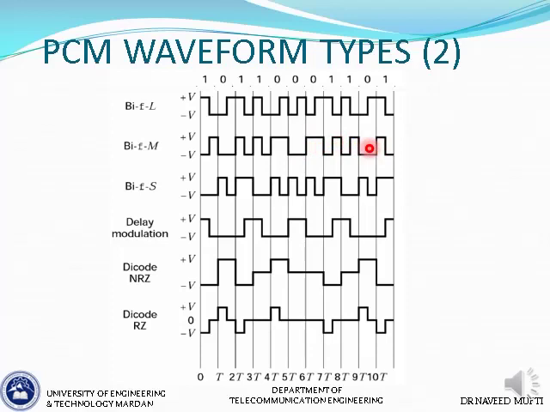And the second thing is that there is a half time transition when there is a 1, and there is no half time transition when there is a 0. So we have transitions at the start of every bit interval all the time, and then if the bit value is 1, there is a half time transition, and if the bit is 0, there is no half time transition. Bit 1 half time transition, bit 1 half time transition, bit 0 no half time transition, and so on. So that is biphase M.